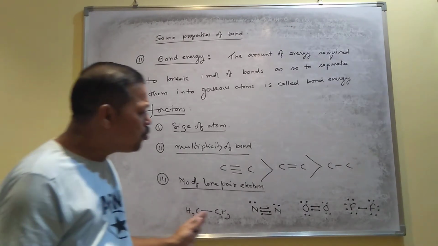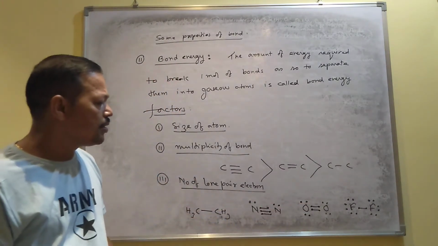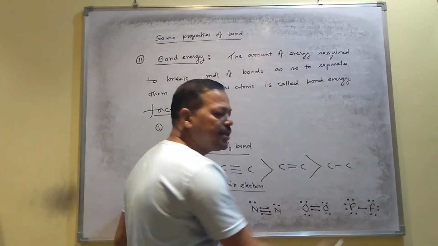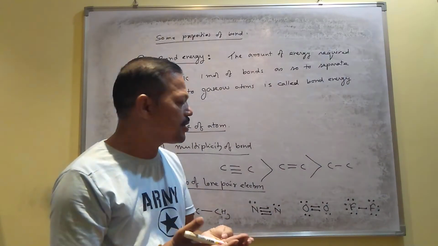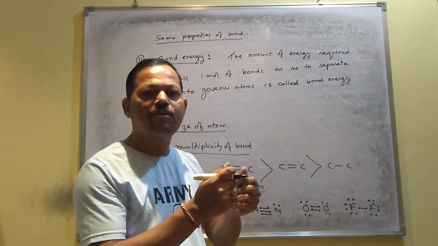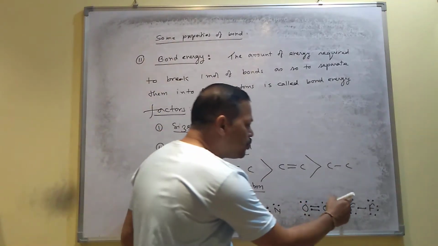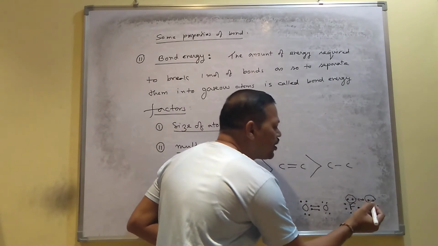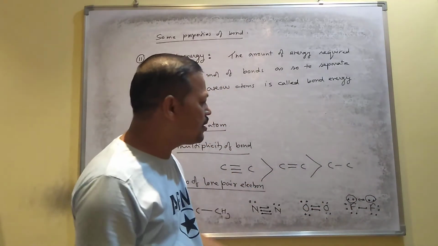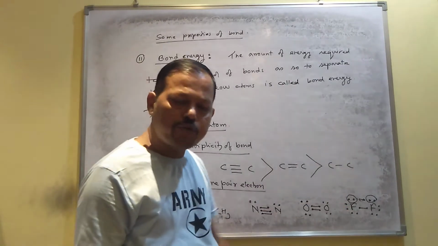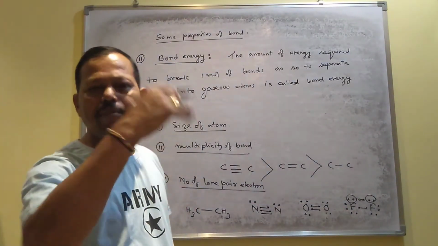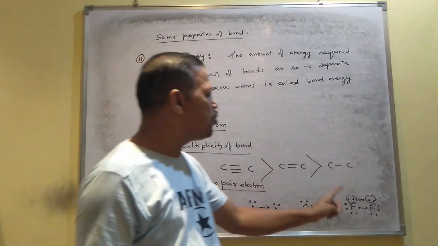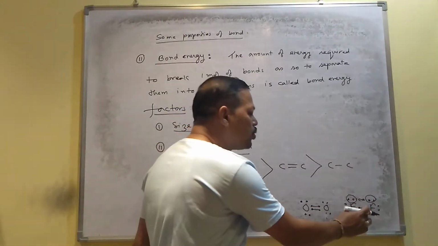Now if you want to compare their bond energies, since fluorine contains a number of lone pairs, as the lone pairs increase... lone pair means what? They are electrons, and electrons always have repulsion between them. So due to the number of lone pairs, some lone pair repulsion takes place between them, and due to this lone pair repulsion, the bond becomes weaker. So if an atom contains a number of lone pairs, then inside the molecule lone pair repulsion takes place, and due to this the bond becomes weaker.